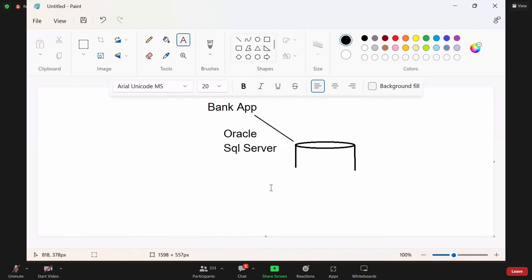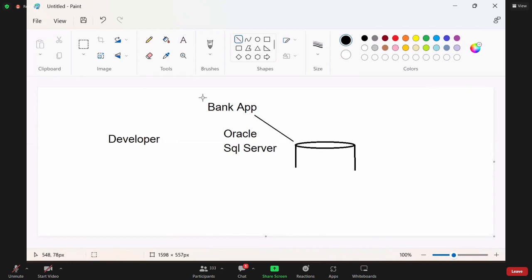Now the question is, you are a developer, you have to design a database for this bank application. What is the reference given to you, which you see and design the database by?